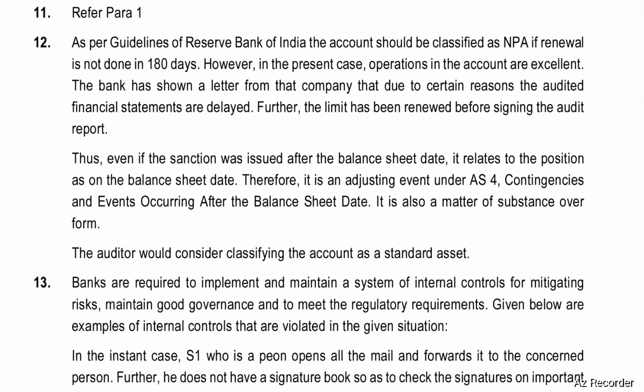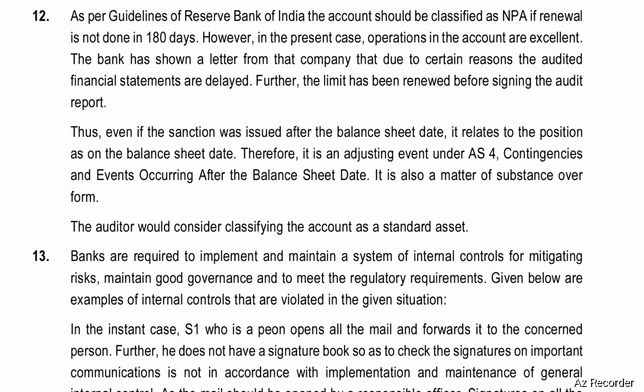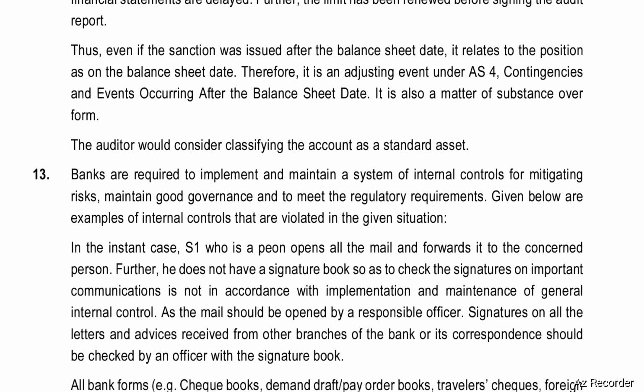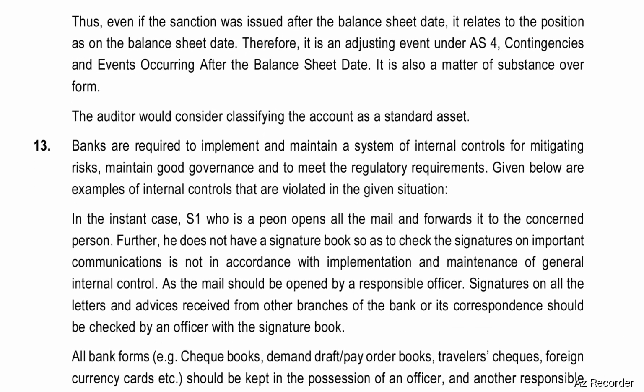As per the guidelines of RBI, the account should be classified as NPA if renewal is not done in 180 days. However, in the present case, operations in the account are excellent. The bank has shown a letter from the company that due to certain reasons, the audited financial statements are delayed. Further, the limit has been renewed before signing the audit report. Thus, even if the sanction was issued after the balance sheet date, it relates to the position as on the balance sheet date. Therefore, it is an adjusting event under AS 4, Contingencies and Events Occurring After the Balance Sheet Date. It is also a matter of substance over form. The auditor would consider classifying the account as a standard asset.